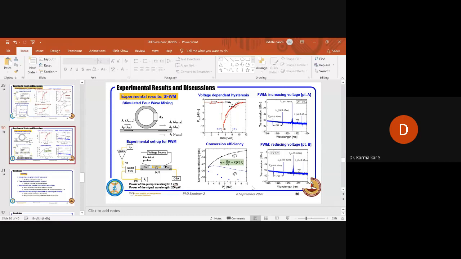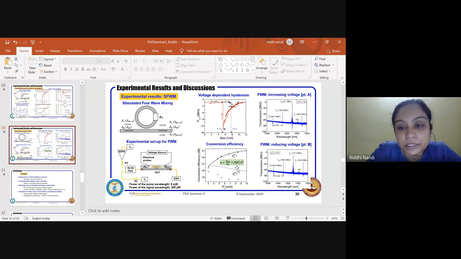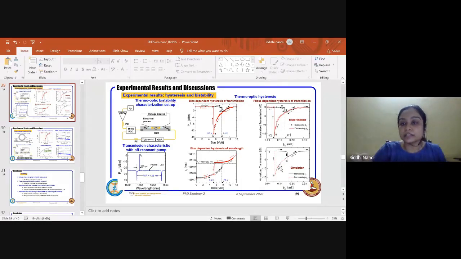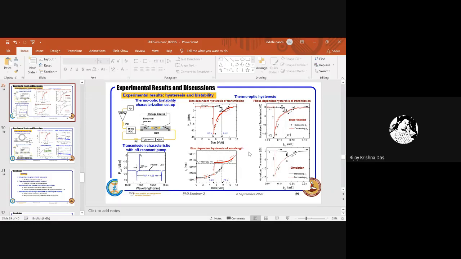Okay. So is it possible to improve your model and the measured data? Model, I don't think so, because our idea is that whatever values we have considered in our model, finally we have plugged in the experimental device parameters and then tried to match. Here we have plugged in the values which we got from experiment, and the basic values like tau c and tau h, the lifetimes of the photon and the heat.